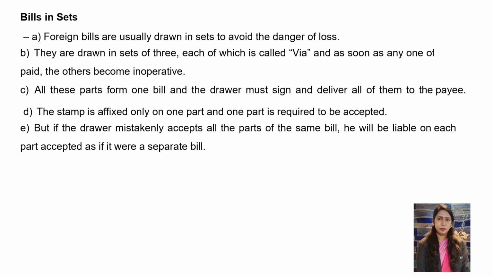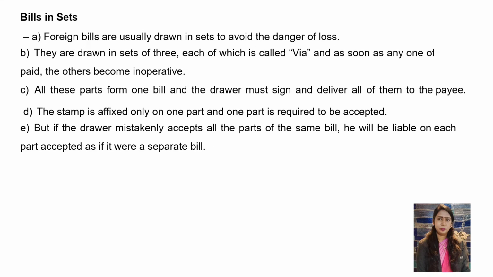Bills in sets. Foreign bills are usually drawn in sets to avoid danger of loss. They are drawn in sets of 3, each of which is called a via. As soon as any one of them is paid, the others become inoperative.